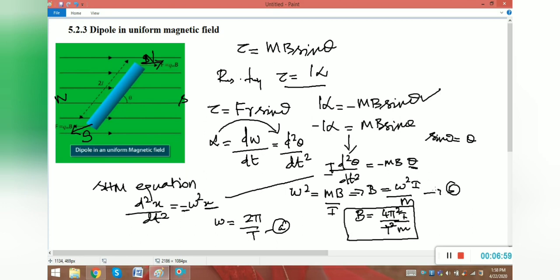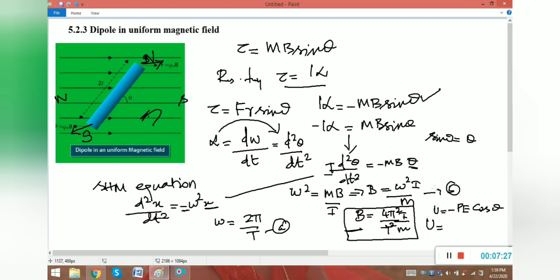So from the first lesson we derived potential energy for the dipole in external field. What is the value of potential energy? U is equal to minus P E cos theta, right? We derived it in the very first lesson. So in the same way we are going to calculate the potential energy for this magnetic field, that is for this condition.